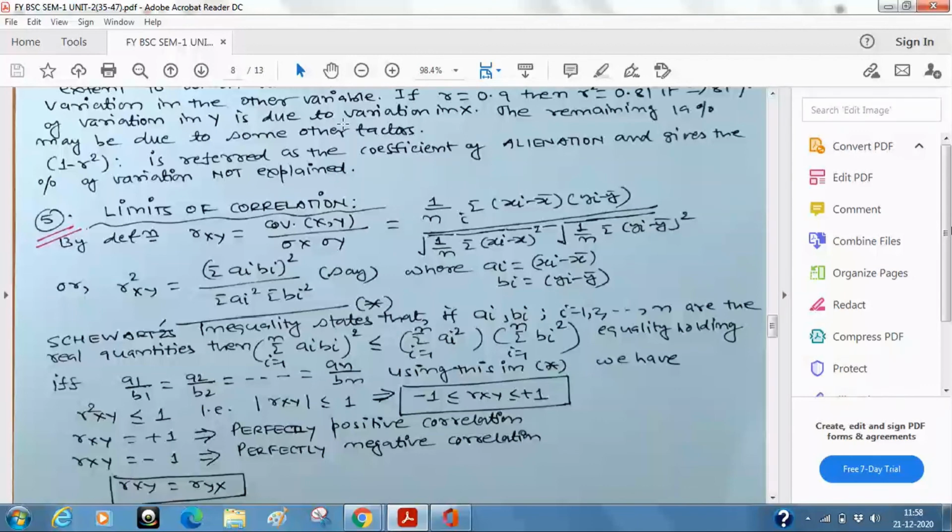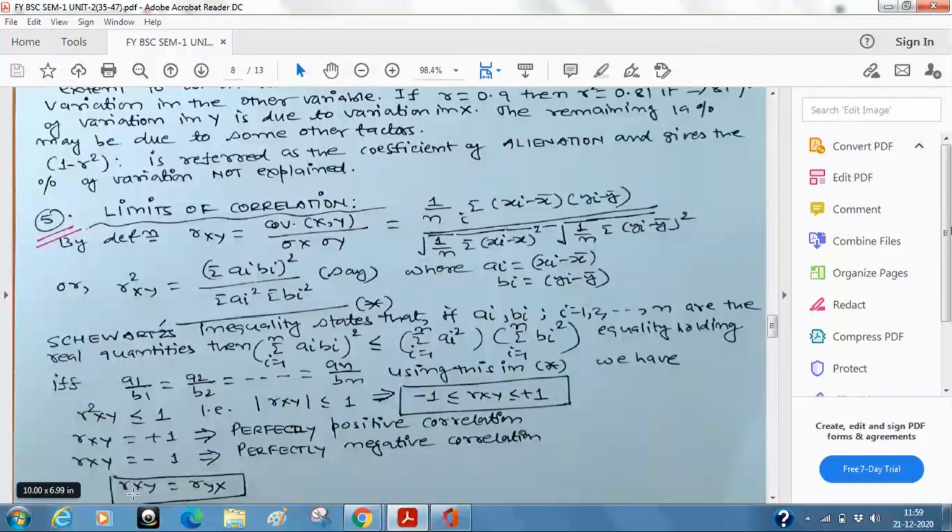So this is just for academic interest: if rxy is +1, because of the plus sign, it is positive correlation, and if rxy is -1, it is negative because of the minus sign. But values of exactly 1 you will rarely get in real life. Theoretically, sometimes you may get it, but that is very rare. In that case, what is the interpretation? If rxy is +1, we say they are perfectly positively correlated. If rxy is -1, then x and y are perfectly negatively correlated. That means perfect positive correlation, perfect negative correlation.